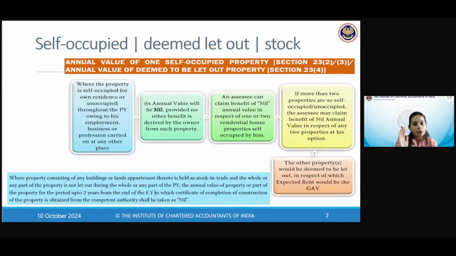Now the year in which you've obtained the certificate, you need to go to the end of that financial year. Then you calculate 2 more years from there. Till then, you treat them as self-occupied, in the sense you do not have to consider any annual value attached to it. But after that, you will have to apply the expected rent in case you've not actually earned anything. Okay. So up to 2 years from the end of the financial year in which certificate of completion is obtained from the competent authority, you can take the annual value of the property to be nil.